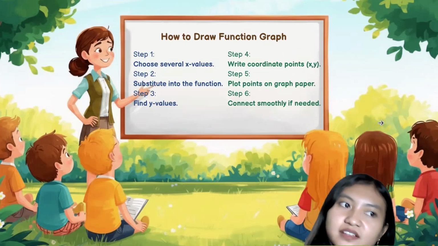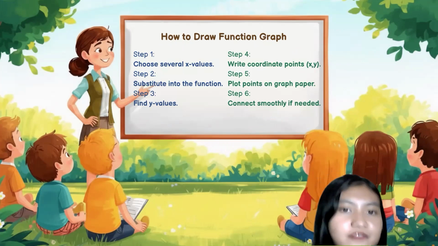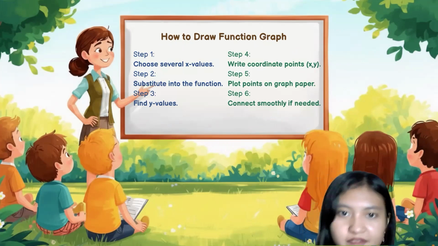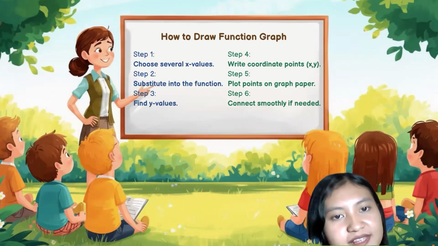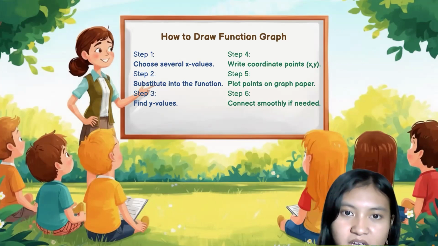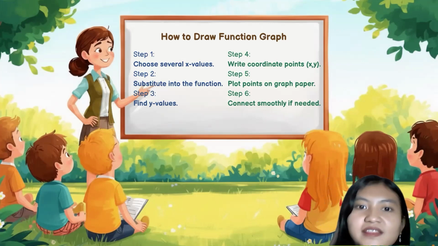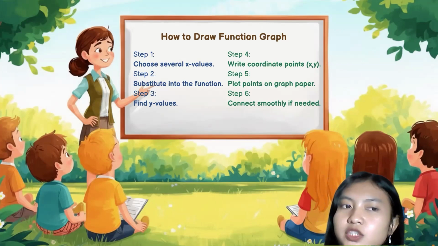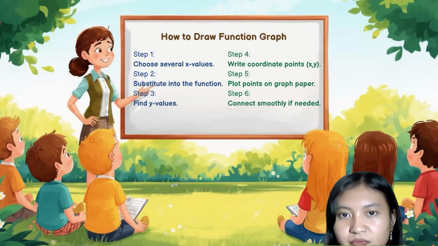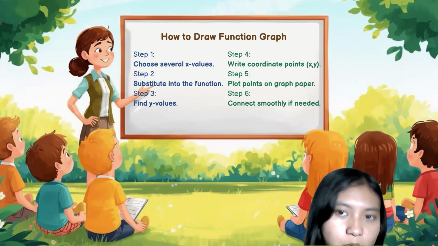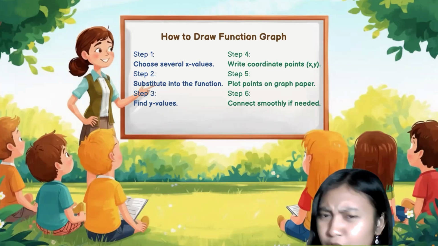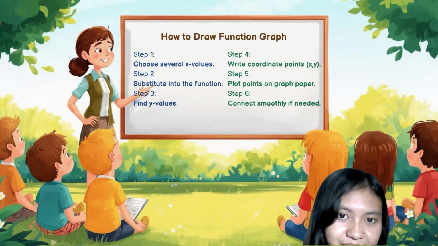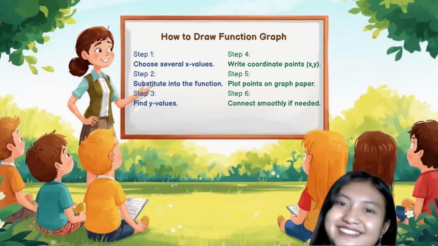Okay, here we're going to learn how to draw a function graph. The first step is to choose several x values, where the x values are the domain or the input. Then we substitute them into the function. After that, we find the y values, which are the outputs. Then we write coordinate points, where the coordinate points are (x, y). After that, we plot the points on graph paper, and we connect them smoothly if needed.